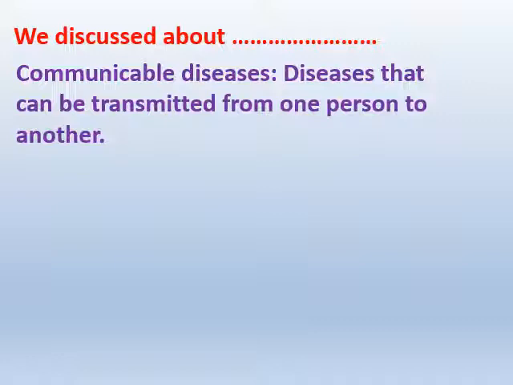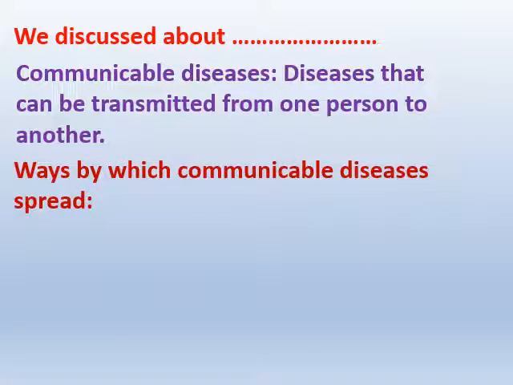And we even discussed the different ways these communicable diseases spread from one person to another person. Do you remember, children? So the first way only we discussed. What is that first way communicable diseases spread very easily from one person to another? So the first way is by insects. So in this, what did we discuss, children? We discussed different mosquitoes and fleas.